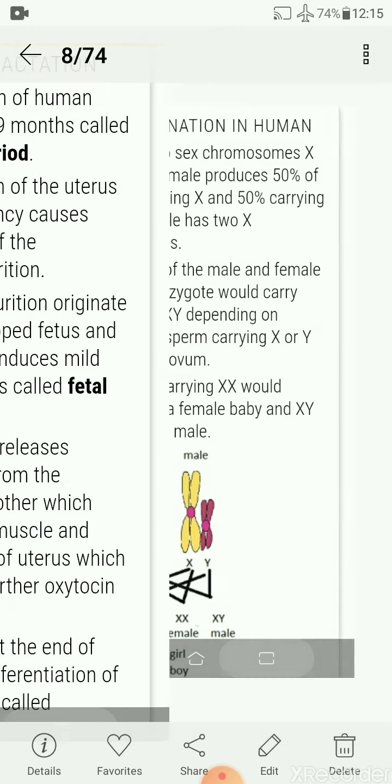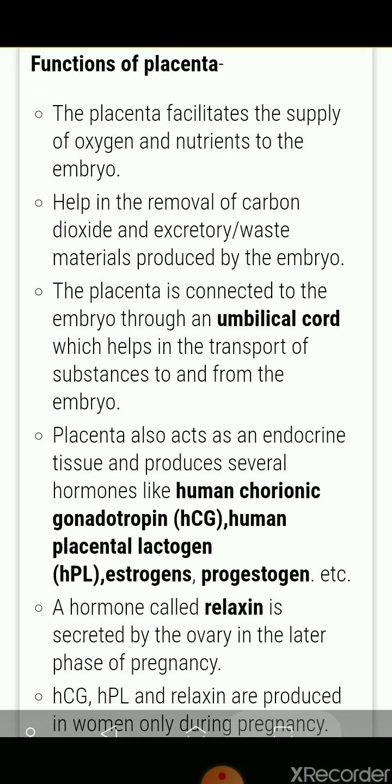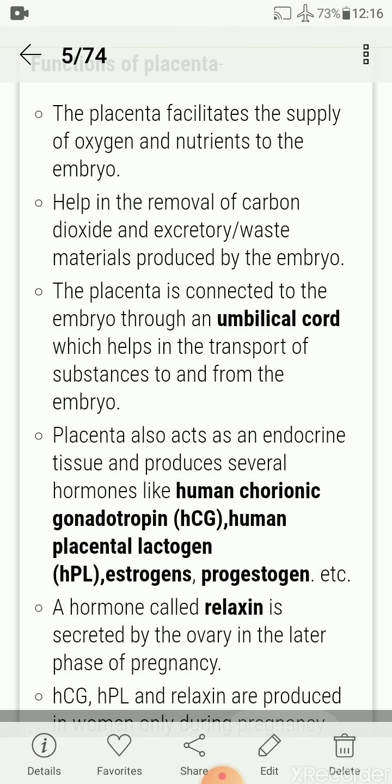Okay. Now you will see the functions of the placenta. What is the function of the placenta? The placenta facilitates the supply of oxygen and nutrients to the embryo, and helps in the removal of carbon dioxide and excretory products, materials produced by the embryo. The placenta is connected to the embryo through the umbilical cord, which helps in the transport of substances to and from the embryo. Placenta also acts as an endocrine tissue that produces several hormones: human chorionic gonadotropin, human placental lactogen, estrogen, and progesterone.